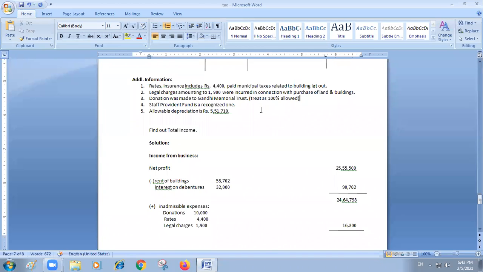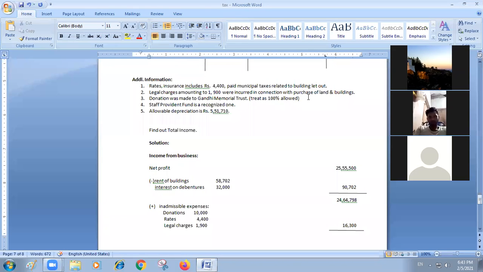In a problem, generally they will tell you whether it is 100% or 50%. If they do not, you should remember it. You should remember the list of donations in which 100% deduction is allowed or 50% deduction is allowed.